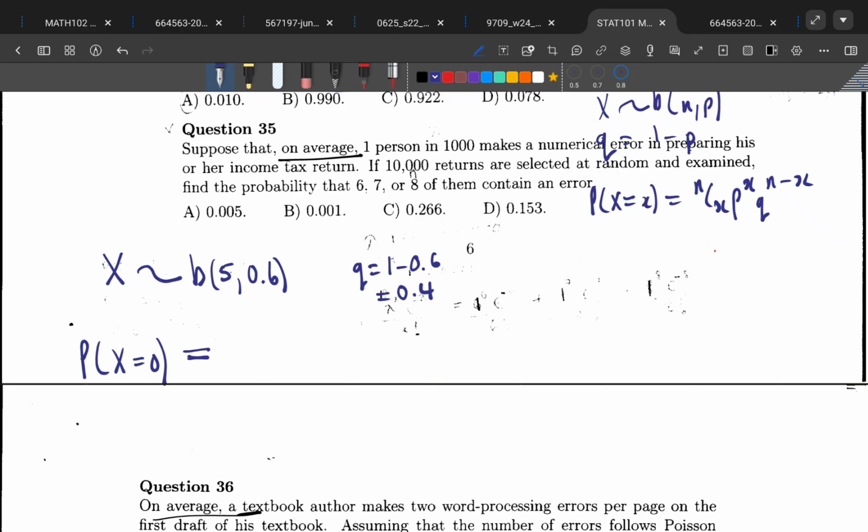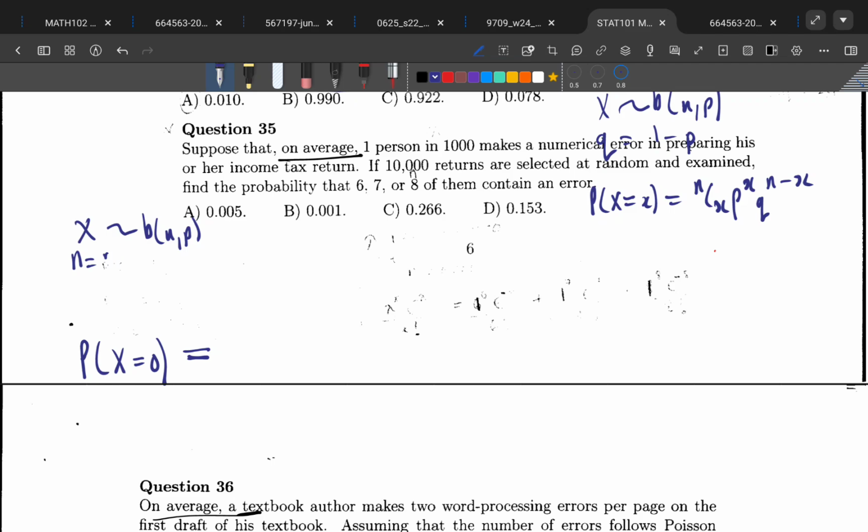So it's going to be N. What do we have? This is our N, and this is our P. So you can say N is equal to 5 and P is equal to 0.6. This is what you can do. If you wanted first, you can write it like this: X follows binomial probability with N and P, and you can say N is equal to 5 and P is equal to 0.6. So you can say X follows binomial with 5, 0.6.